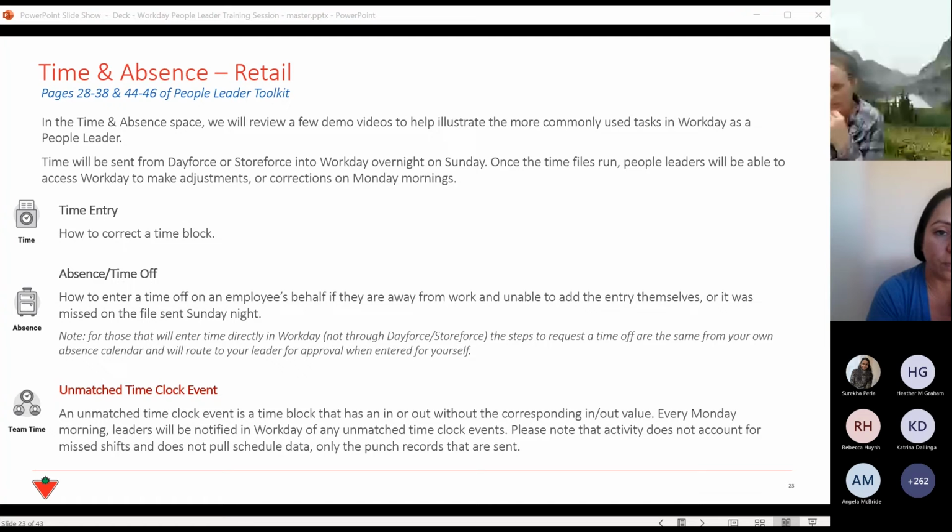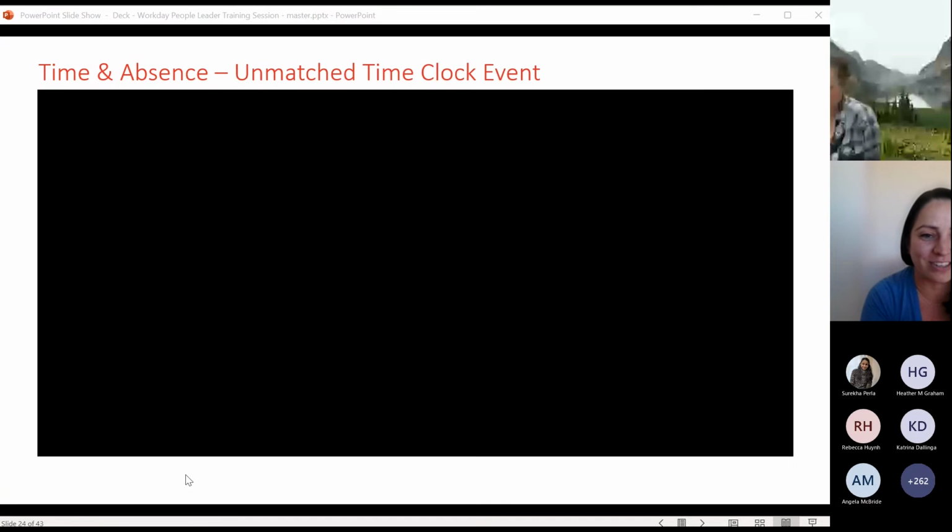Workday does not reconcile or pull schedule data. So if the shift was missed in its entirety, there would be no alert. You'll still go into Workday to add that missed shift. The alert will only be received against the punch files that were received and when there was an in without an out, or an out without an in. So we'll play the video and then see if we have any more questions in this space.